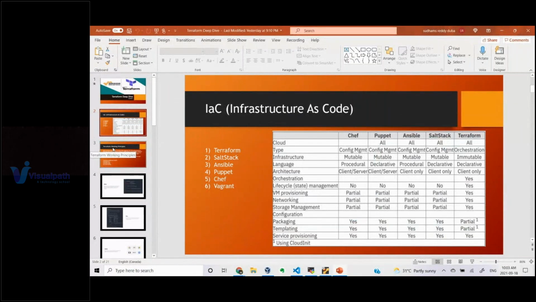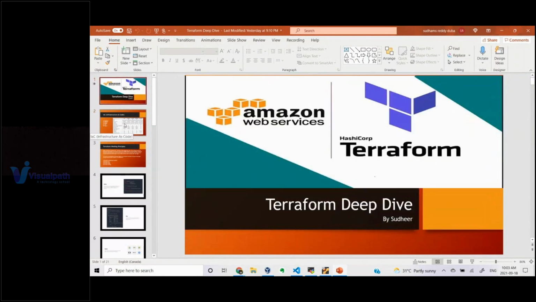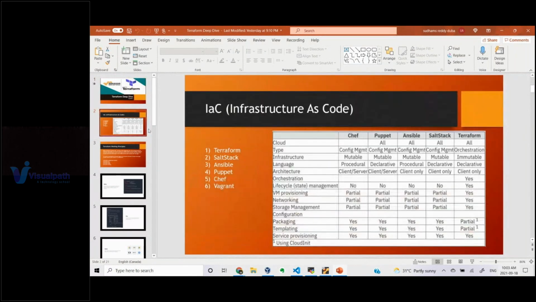Any service that you want to create, that is provided by AWS and Azure. Actually I have not written any specific slide for it. We will be discussing the Azure provider as well. We will use Azure cloud to create instances and services like virtual machines, networking, storage, file system, everything. Whatever we see in AWS, we will see how to spin up the same infrastructure in Azure as well. For that I will tell you how to create an Azure account and how to use it.